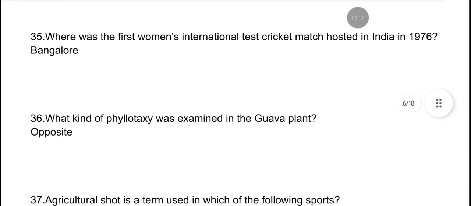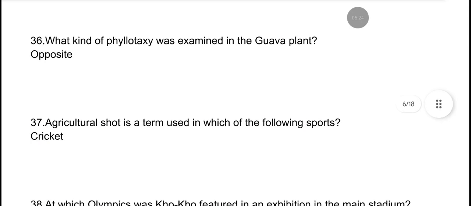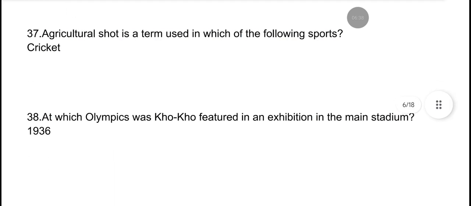Where was the first Women's International Test Cricket match hosted in India in 1976? It was hosted in Bangalore. What kind of phyllotaxy was examined in the guava plant? The phyllotaxy is opposite. Agricultural shot is a term used in which sport? It is used in cricket.